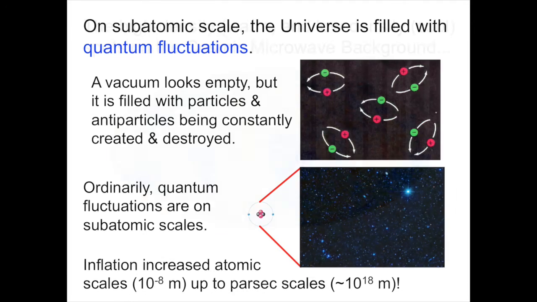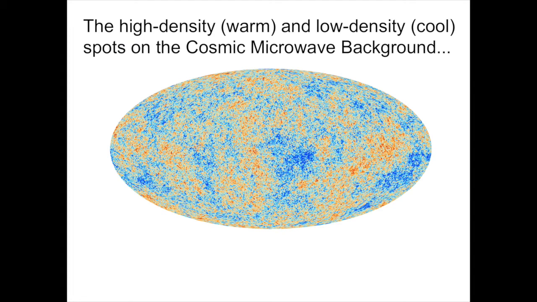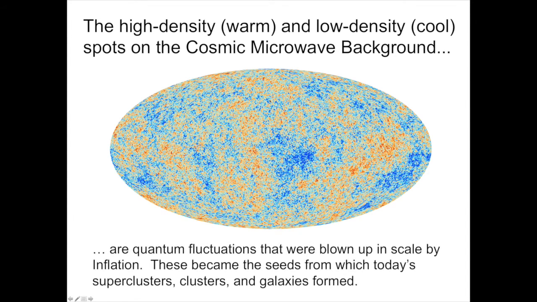Where do we see this? We see this in the spots on the cosmic microwave background. The high-density spots, the warm spots, and the low-density blue or cool spots are the quantum fluctuations that were blown up in scale by inflation during that brief instant when the universe got bigger by a factor of 10 to the 26. The quantum fluctuations of the universe at that instant got imprinted upon the structure of the universe's field of density. They're very small. They're only a part in 100,000, but that's all it needs.